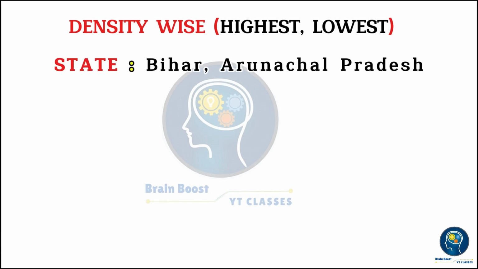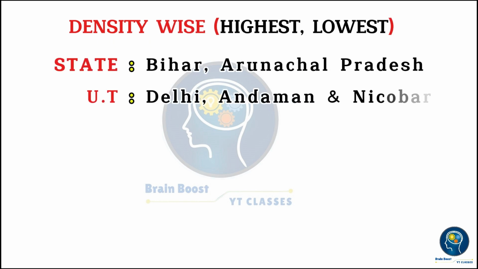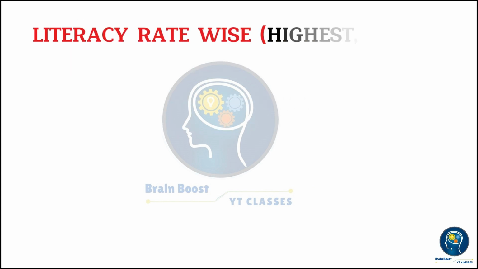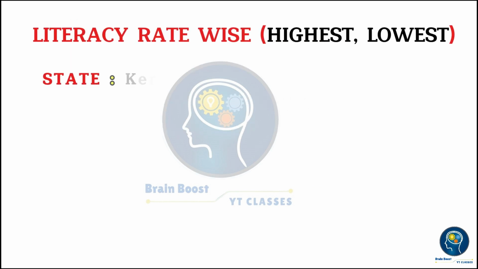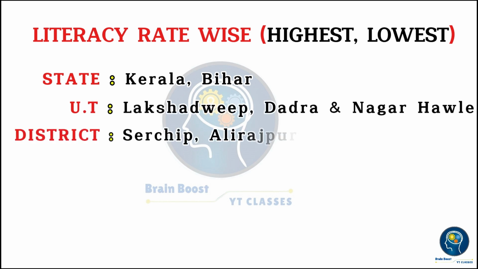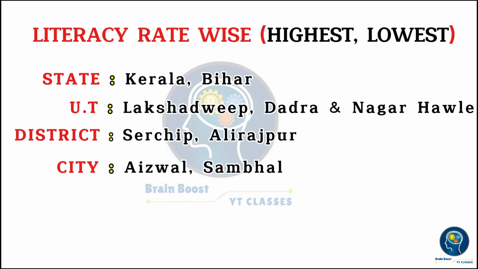Density-wise highest, lowest. State: Bihar, Arunachal Pradesh. UT: Delhi, Andaman and Nicobar. District: North East Delhi, Dibang Valley. Literacy rate-wise highest, lowest. State: Kerala, Bihar. UT: Lakshadweep, Dadra and Nagar Haveli. District: Serchhip, Alirajpur. City: Aizawl, Sambhal.